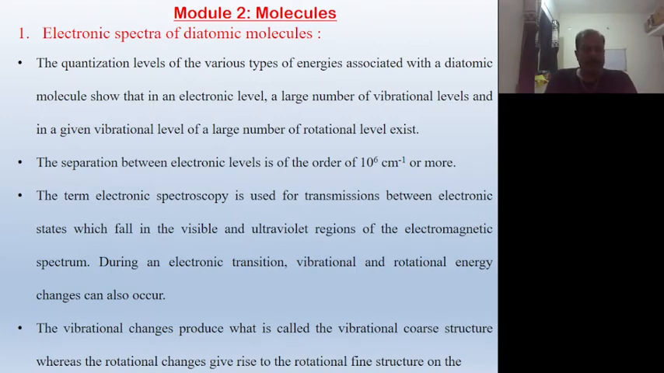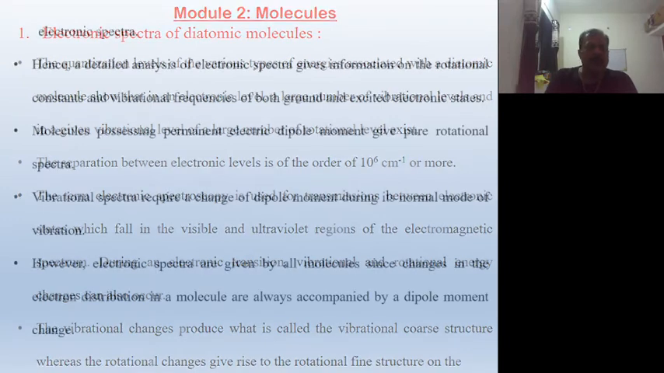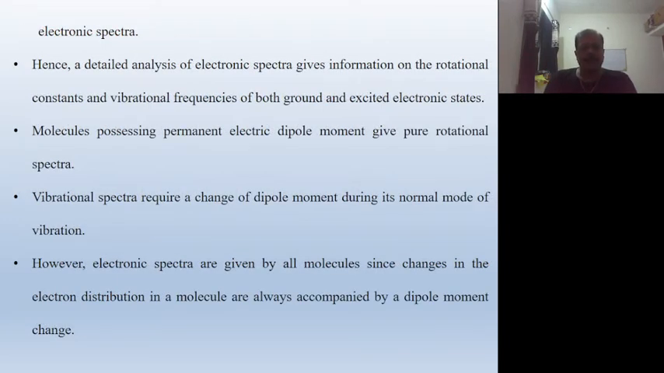The vibrational changes produce what is called the vibrational coarse structure. Coarse means rough structure, whereas the rotational changes give rise to the rotational fine structure on the electronic spectra. Hence, a detailed analysis of electronic spectra gives information on the rotational constants and vibrational frequencies of both the ground and excited electronic states. This gives all information about the ground state electrons as well as the excited state electrons.